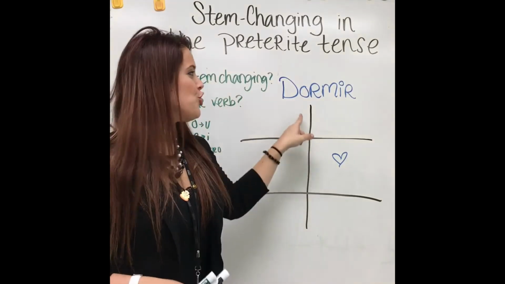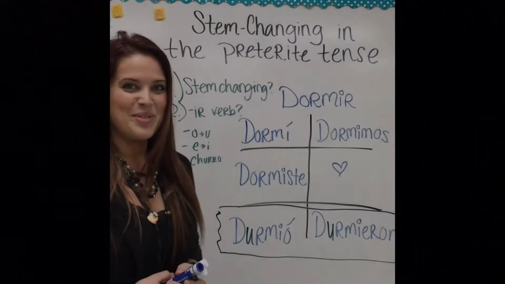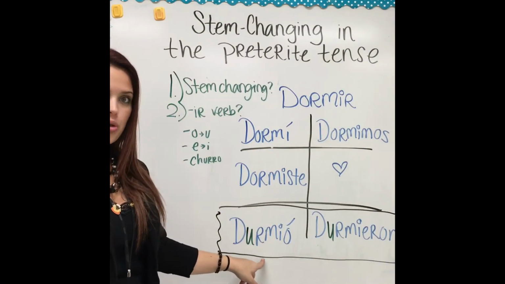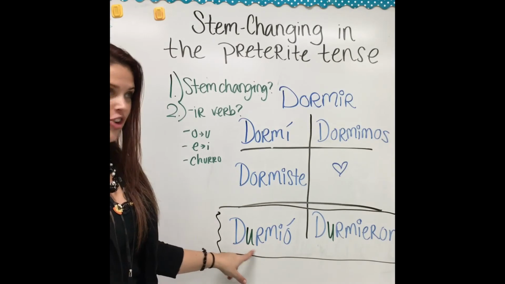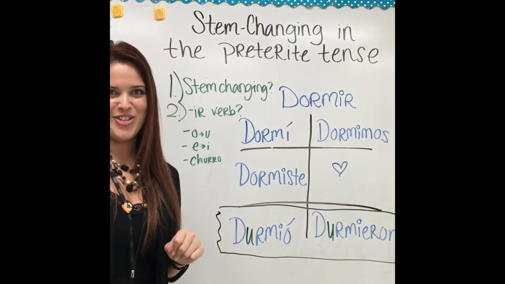Try the verb dormir. Remember the rules. Okay, so we have dormí, dormiste, durmió, okay, it's inside the churro. Dormimos, durmieron. Again, it's inside the churro.